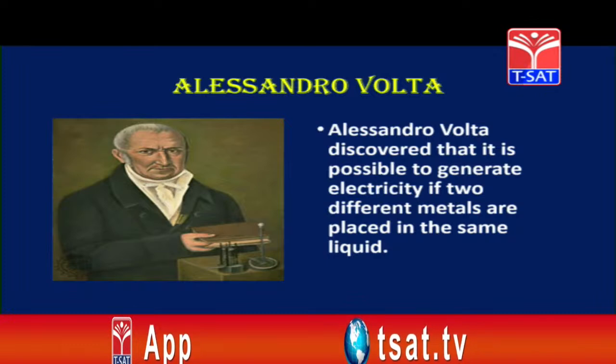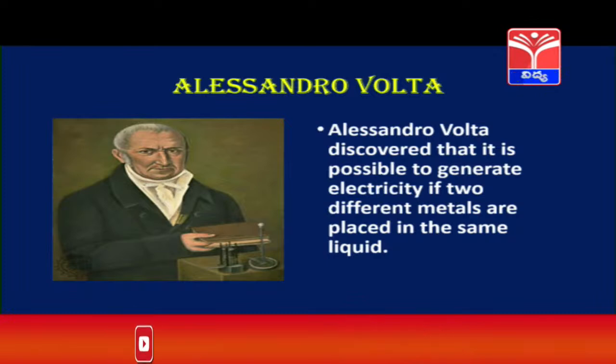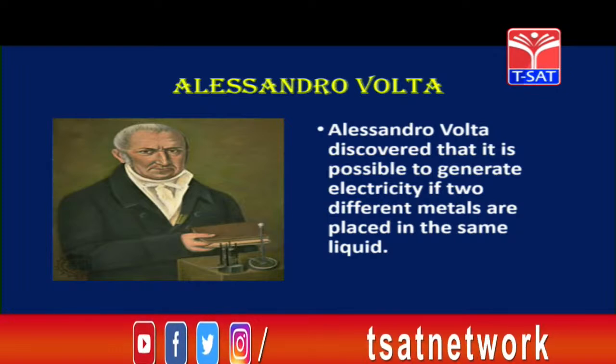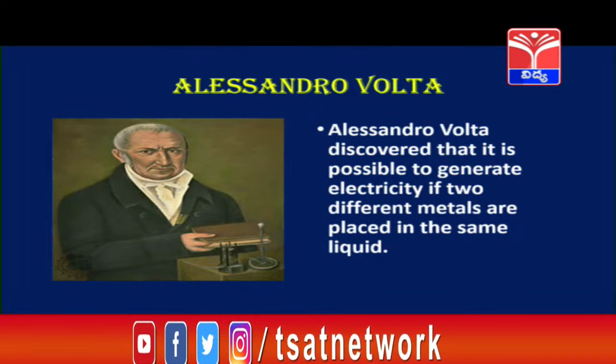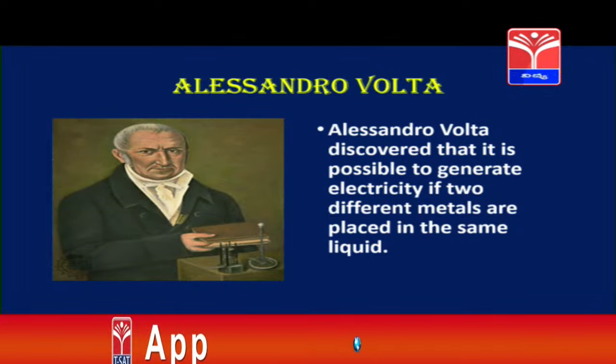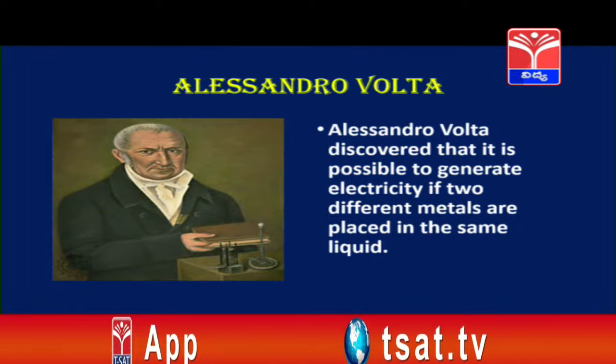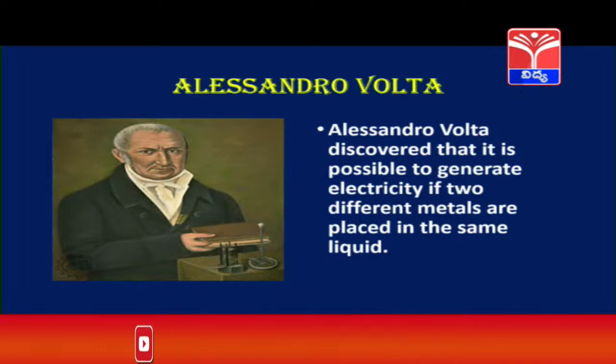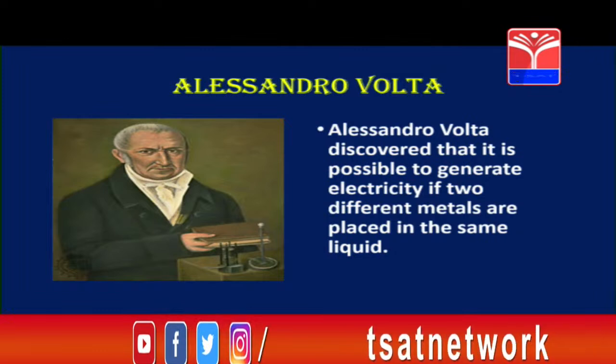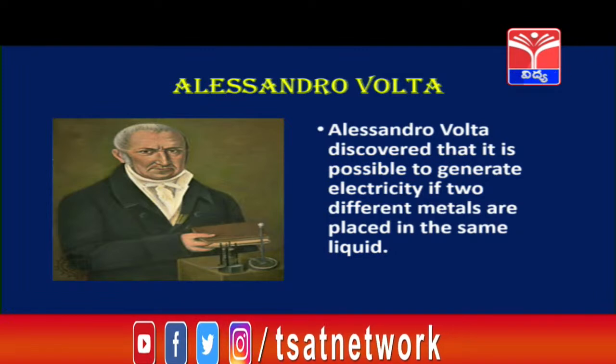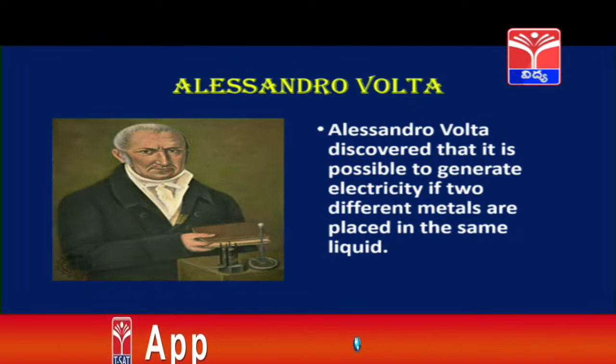Previously people used to search for a permanent solution which can give a continuous current supply. They were looking at different mechanisms or different products that can give continuous current. Then children, Alessandro Volta came up with a very genius idea. He proposed the electrolytic cell.